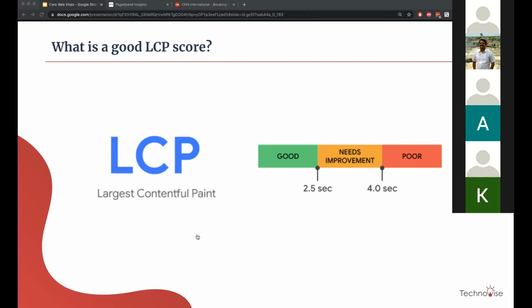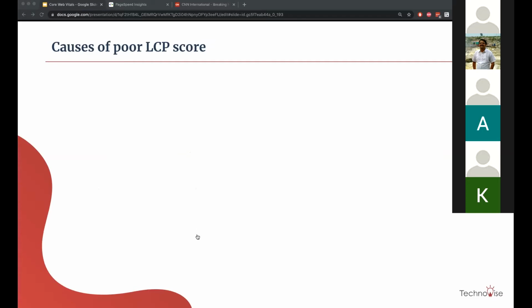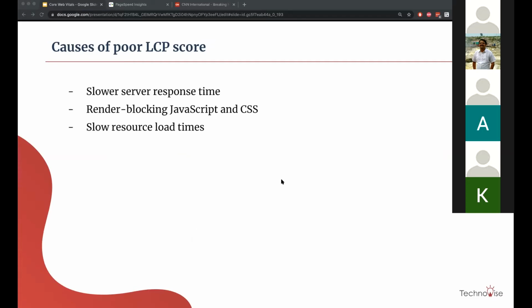Now let's try to understand what the causes of poor LCP score are. These are the high level main causes: slower server response time, render blocking JS and CSS, and slow resource load times.